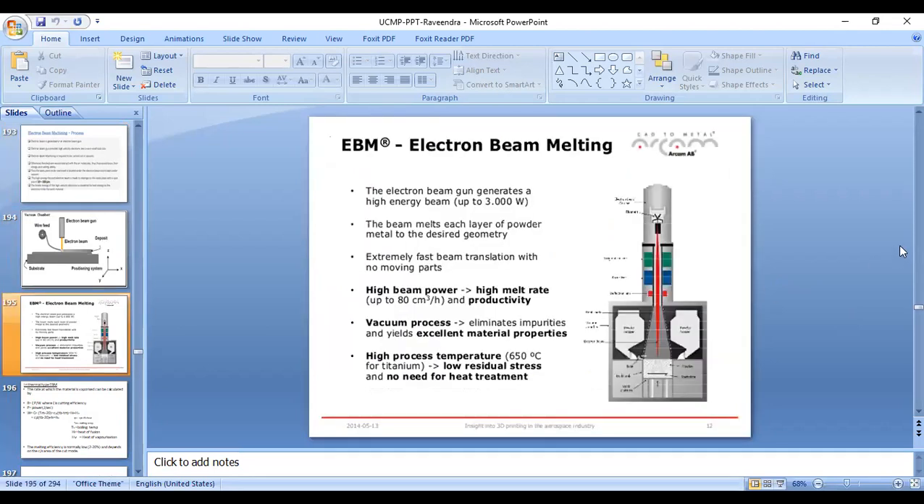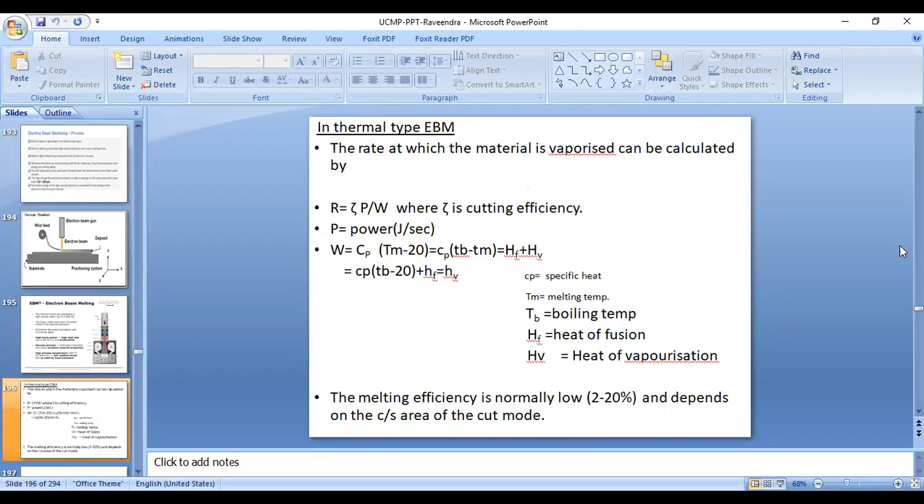The electron beam gun generates a high energy beam up to 3000 watts. The beam melts each layer of powder metal to the desired geometry. Extremely fast beam translation with no moving parts, high beam power density, high melt rate up to 80 cubic centimeter per hour, that is productivity. Vacuum process eliminates impurities and yields excellent material properties. High process temperature, that is 650 degrees for titanium, low residual stresses and no need of further heat treatment.